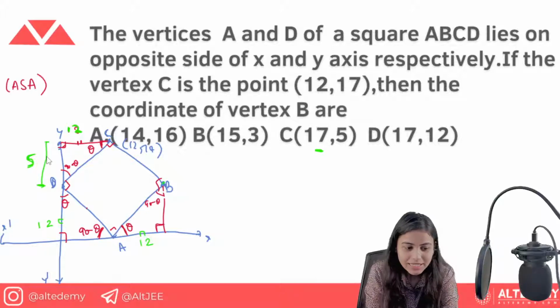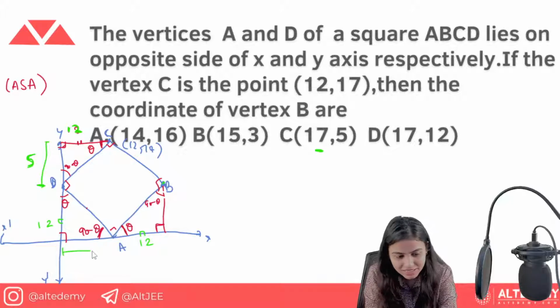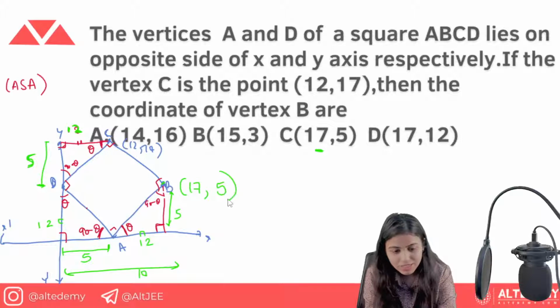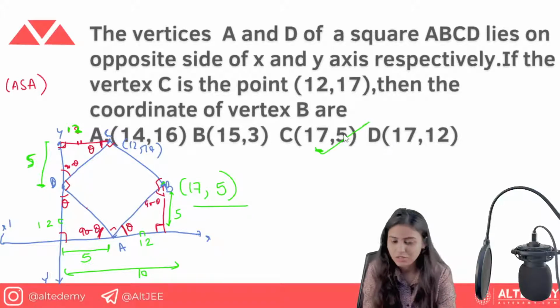See, now you know that this side has come 5, that is 90 minus theta one side. So what does this length become? That becomes 5 here, right? So what will be the total distance? The total distance becomes 17. So the x coordinate becomes 17 here for B. And this is in options C and D as well. Now for the y coordinate, you already know that this distance, the 90 minus theta side, is 5. That is given here. So 17 comma 5 is going to be the answer. This was our right answer.